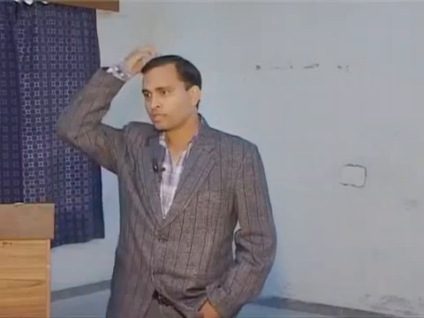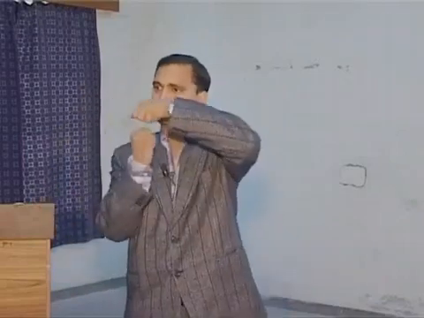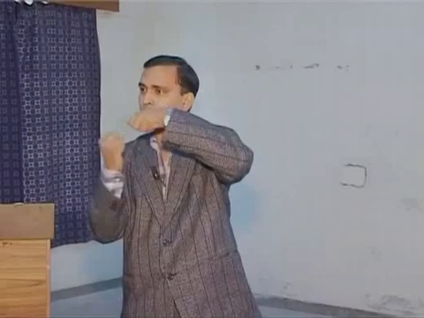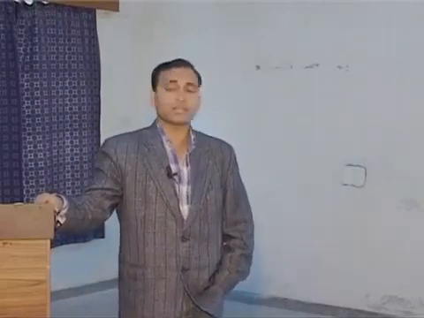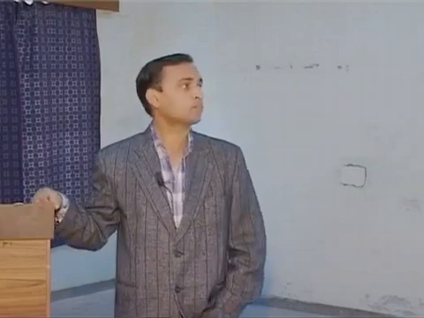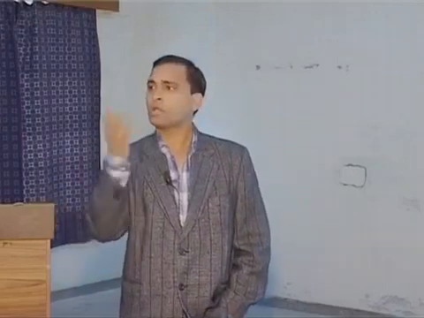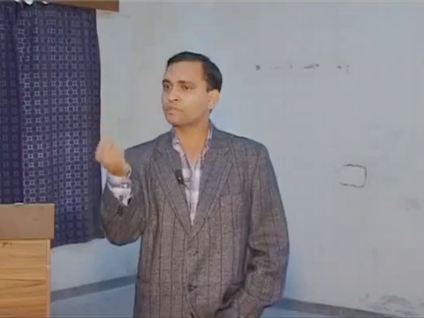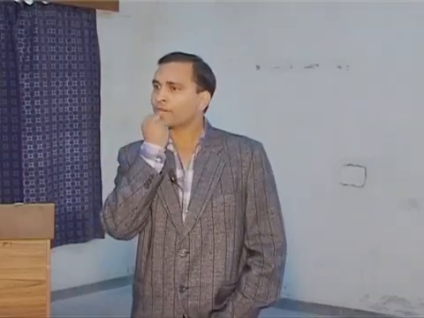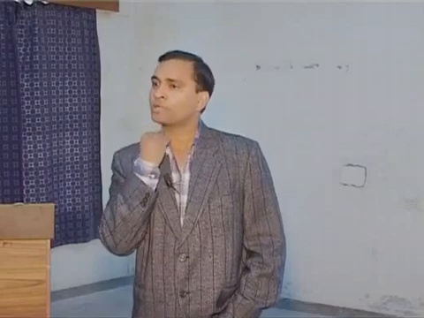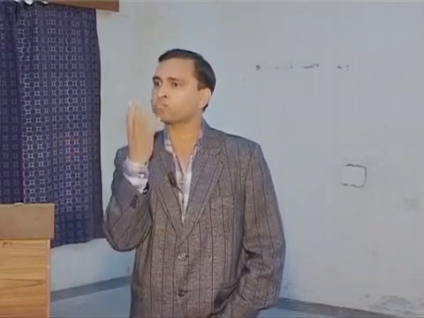Okay, atlas and occiput. In, out. So this is the movement. Protraction and retraction is also available when you are chewing something. Your lower jaw is coming forward, going back.